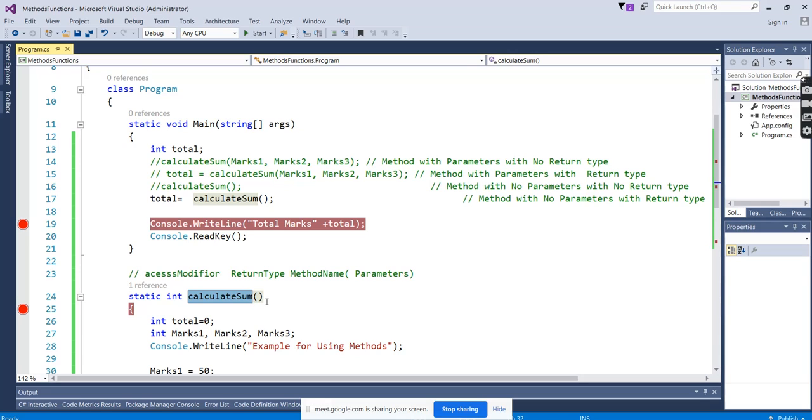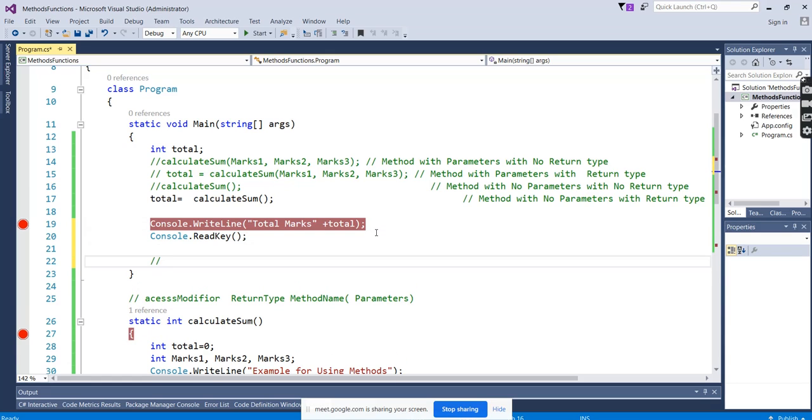Okay. So this is just a small introduction to the methods, and better we wind up today here. Tomorrow we'll go a little bit deeper into the methods and the functions, and we will see about overloading. Overriding is polymorphism that we'll discuss in the OOPS concepts. For the next session, we will discuss the overloading method.